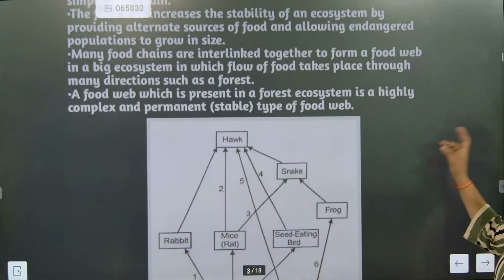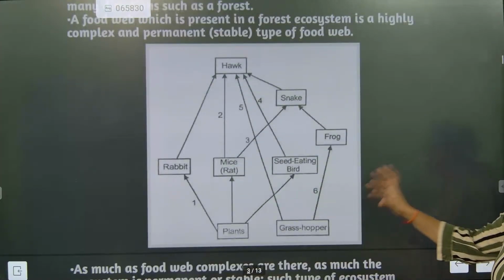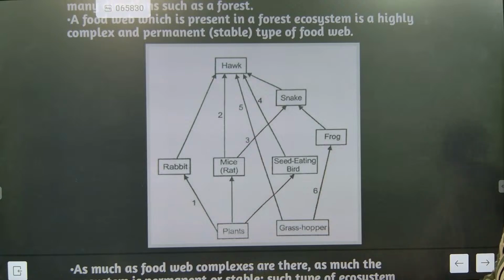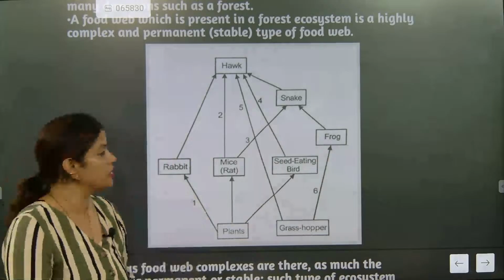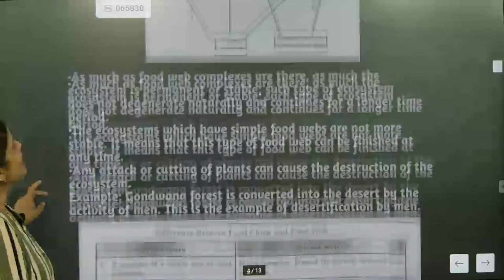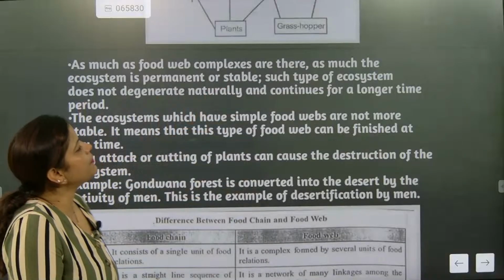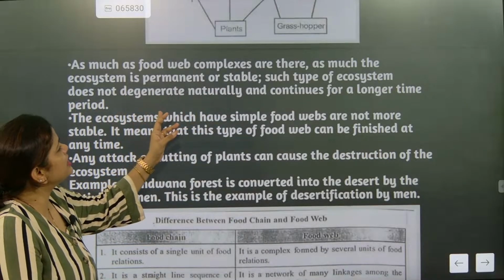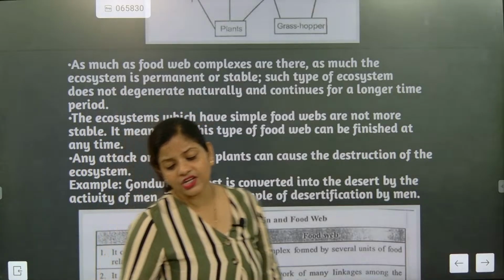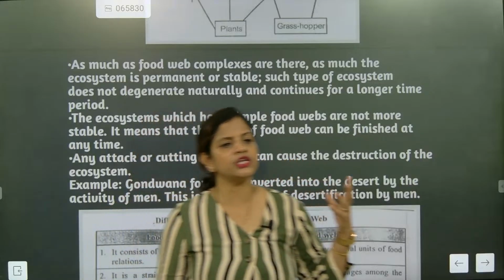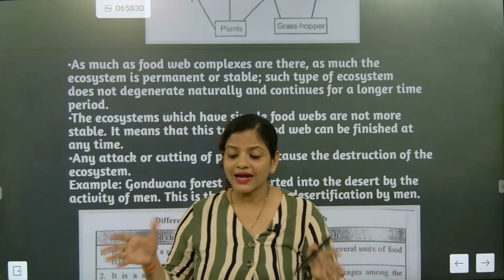A food web which is present in a forest ecosystem is highly complex and permanent. So now can we see the interconnection between them? So definitely there is a very nice interwinding of energy. Might have understood. So now, as much as food web complexes are there, as much as the ecosystem is permanent or stable, such type of ecosystem does not degenerate naturally and continues for a longer time period. Yes, now where the interconnections are more complex, in a forest, the forest will not die so soon. Correct now? Why? Because that is that type of ecosystem.